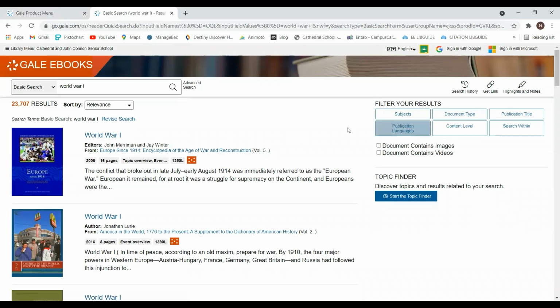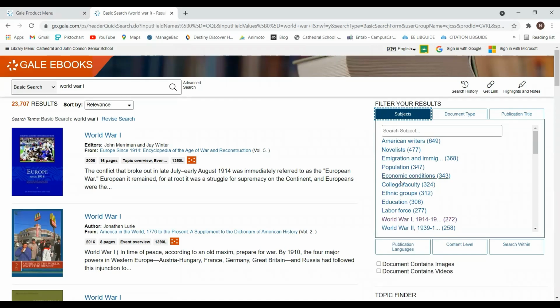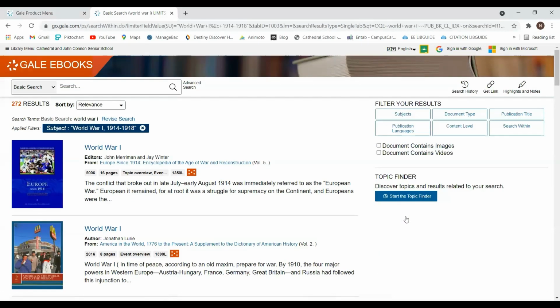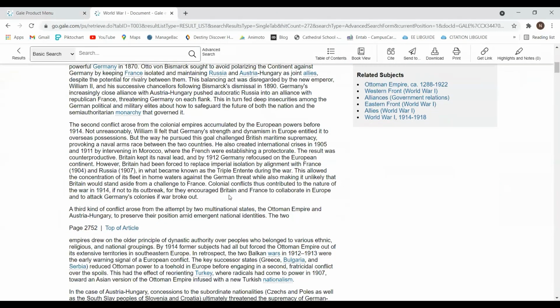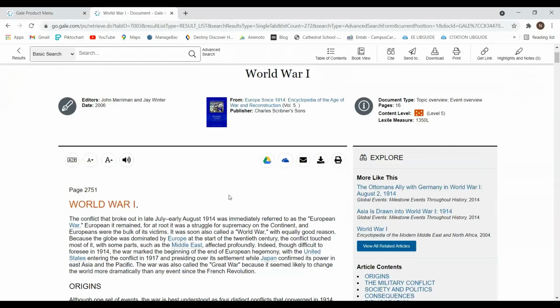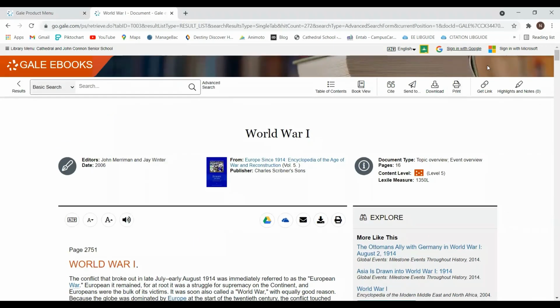If I further want to narrow it down, I can go to my subjects, select this, and narrow my search further. Now I open this book and go through it and find that it is relevant for me. Before I do that, I can create my own login account within Gale.